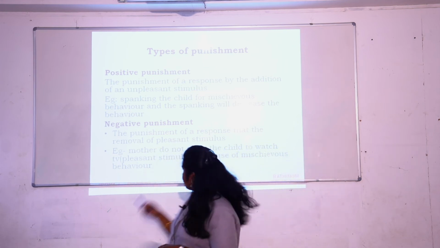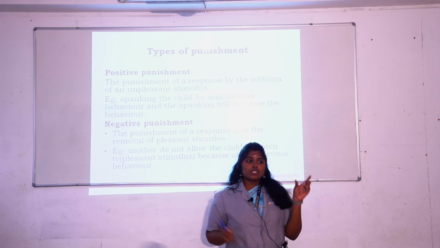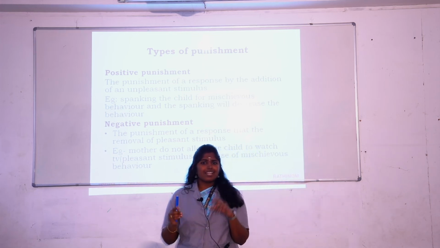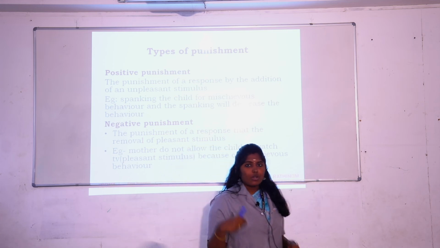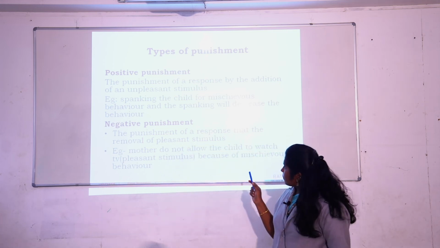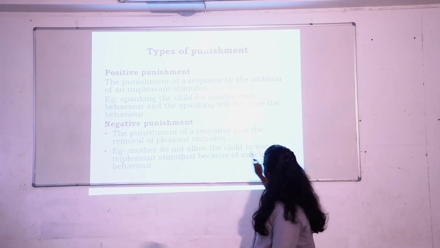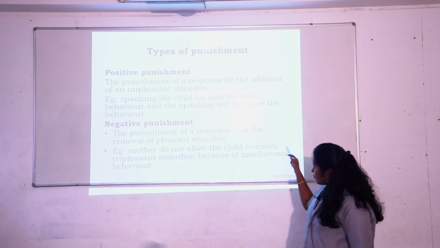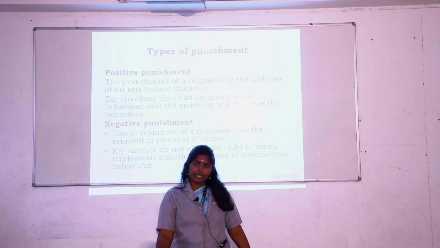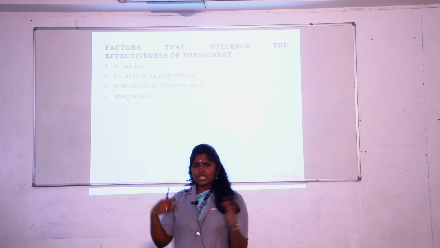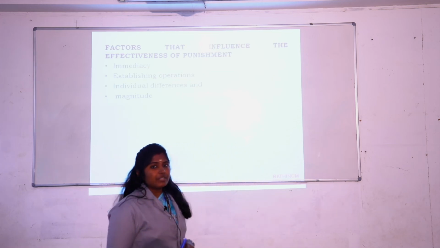Here in my example, the pleasant stimulus is the mobile phone or the favorite thing. Here is one more example: mothers do not allow the child to watch TV because of mischievous behavior. So here the pleasant stimulus is TV.